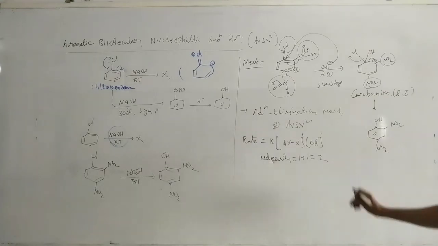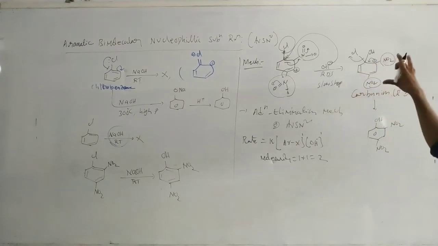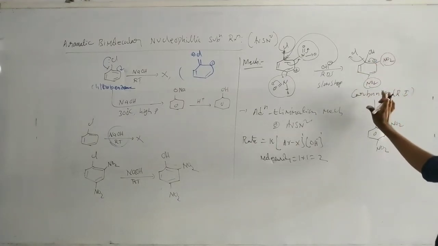So the main point is that the carbanion is the reaction intermediate. If this carbanion is stable, then reactivity increases.